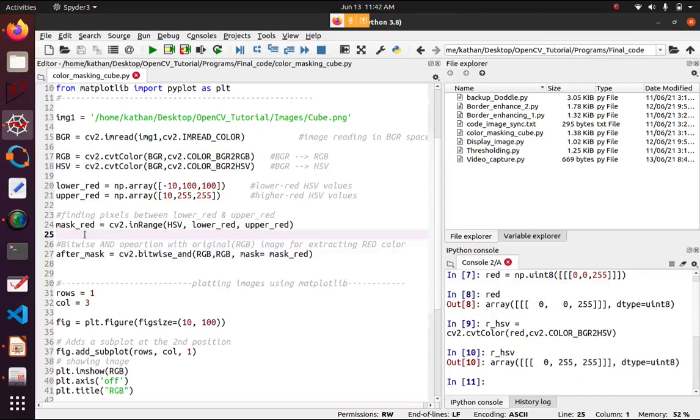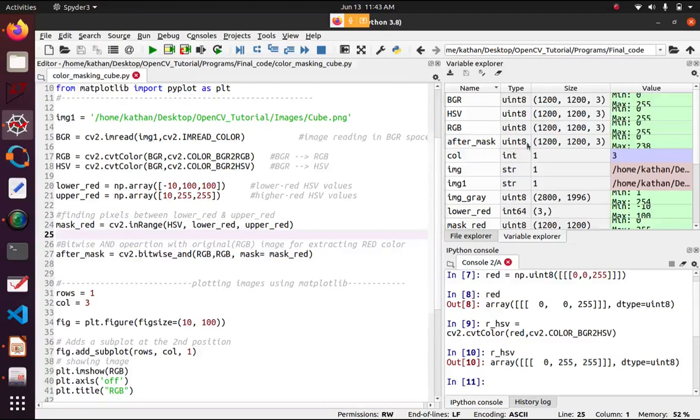Okay, so cv2.inRange, what it does is it basically extracts the HSV pixels in this range, the lower and upper range which we have found. We give it to the lower range and upper range variables, and you can get this mask here. This mask is also in HSV format. See this variable, HSV after mask. You can see the three channels. It is not BGR, it is not RGB, it is HSV format.